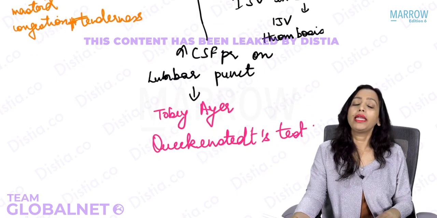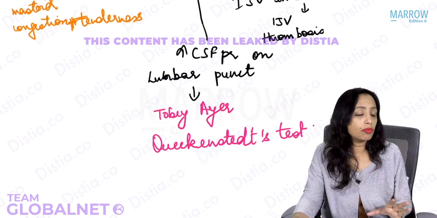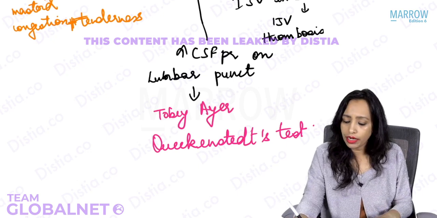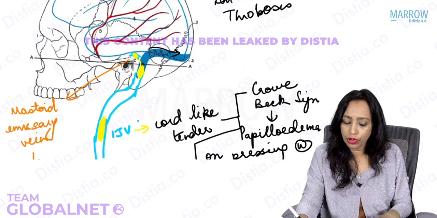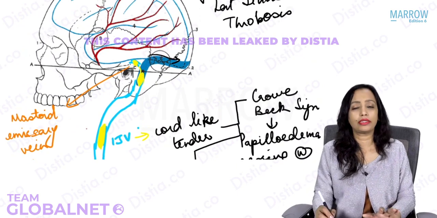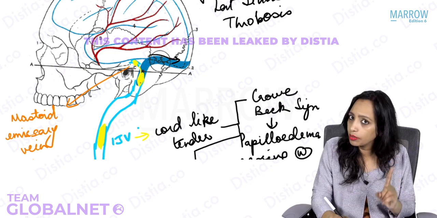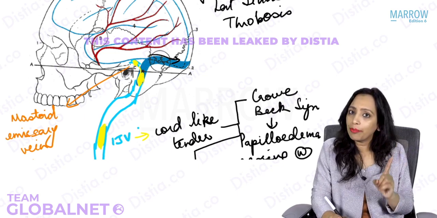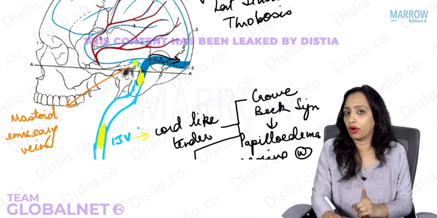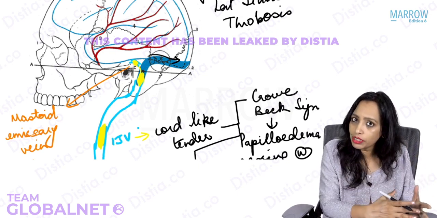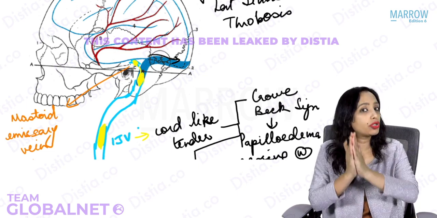So whenever you think of a sigmoid sinus thrombosis, or whenever a question on sigmoid sinus thrombosis is given, immediately this picture should come to your mind with thrombus at three sites. The main thrombus is in the sigmoid sinus. We have seen what happens if the thrombus goes superiorly into the mastoid emissary vein, and if it goes into the internal jugular vein.